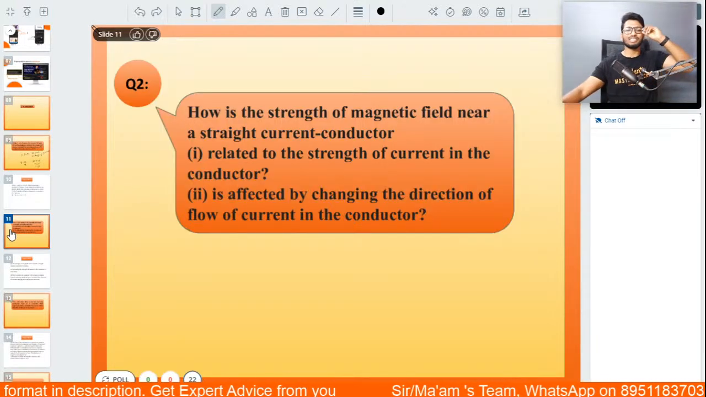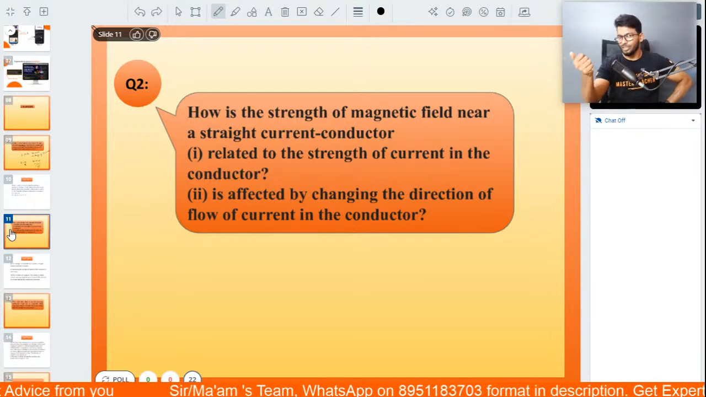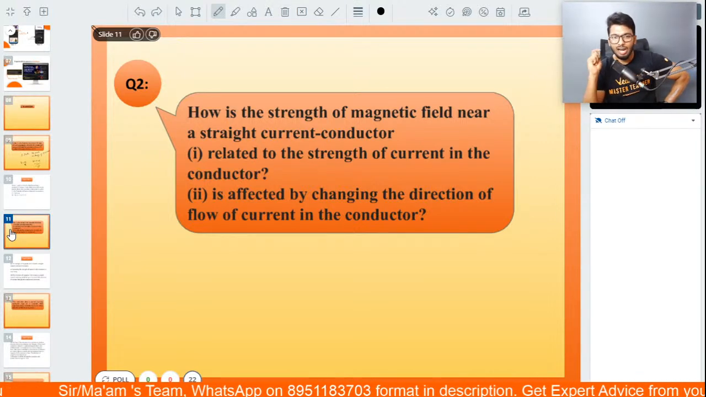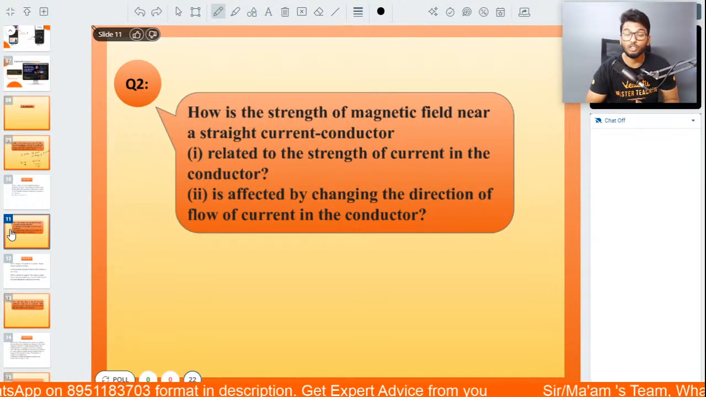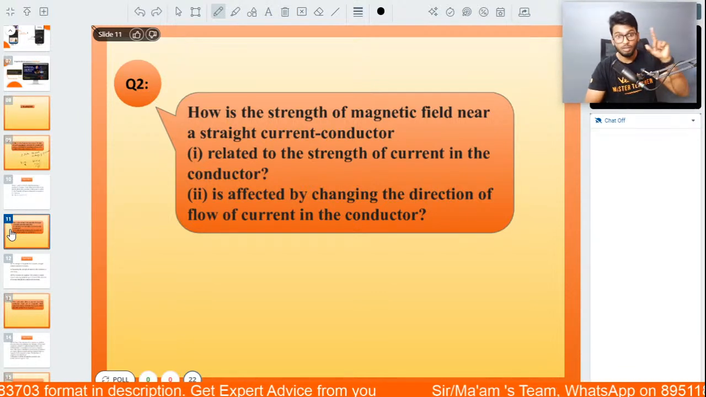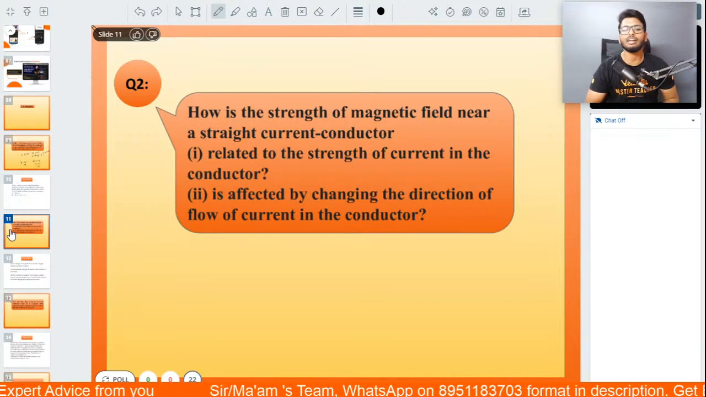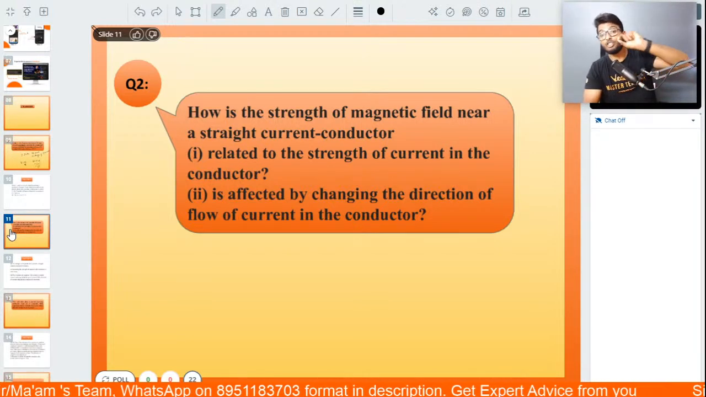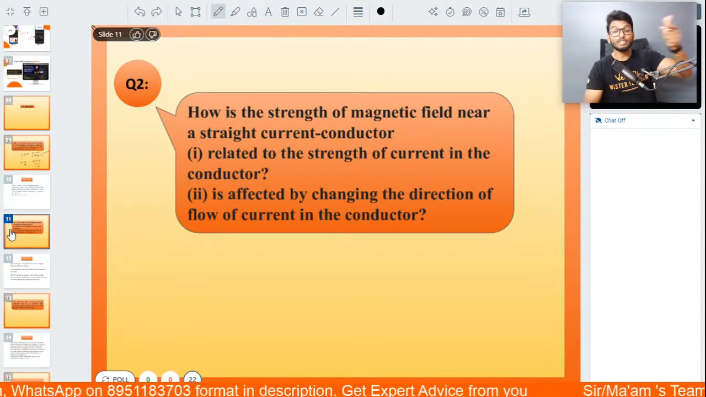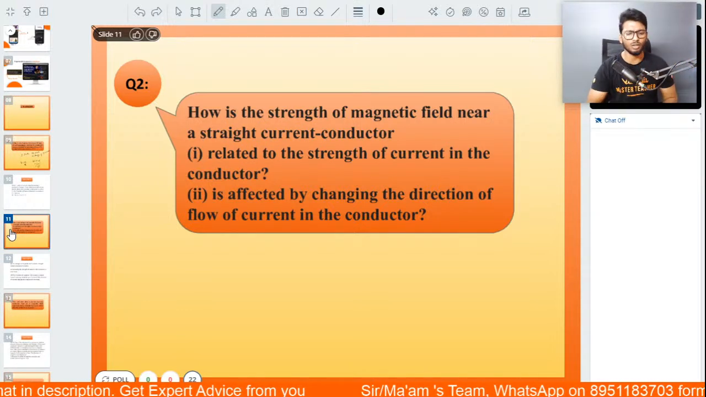Let's move on to the second question, people. Again, a 2 marker. You have two parts for this question. How is the strength of magnetic field near a straight current carrying conductor affected? The first sub question is related to the strength of the current in the conductor. And the second one is affected by changing the direction of flow of current in the conductor.